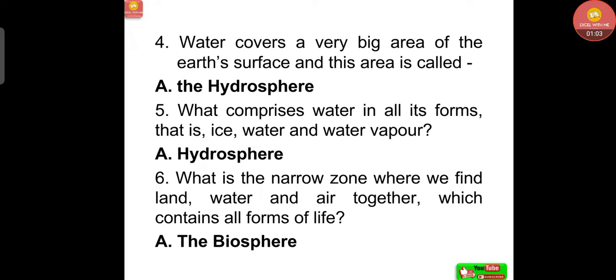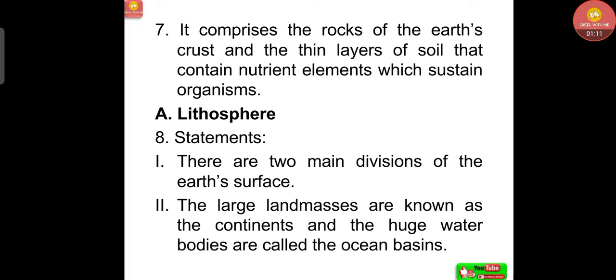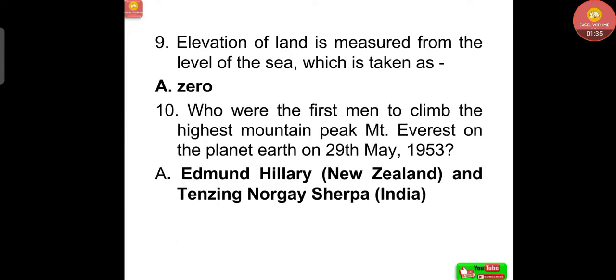What is the narrow zone where we find land, water and air together, which contains all forms of life, that is the biosphere. Now, it comprises the rocks of the earth's crust and the thin layers of soil that contain nutrient elements which sustain organisms, that is the lithosphere. Now, let's see the statements. There are two main divisions of the earth's surface. The large land masses are known as the continents and the huge water bodies are called the ocean basins. Both are correct. Now, elevation of land is measured from the level of the sea, which is taken as 0.